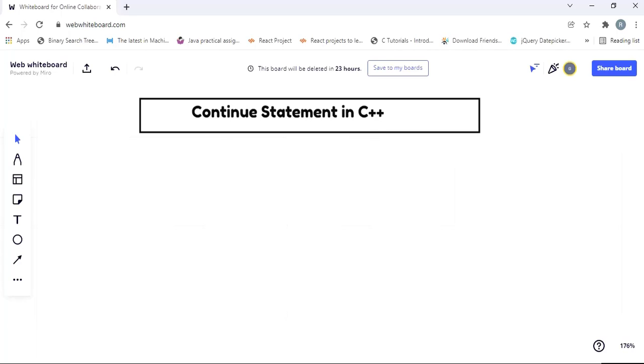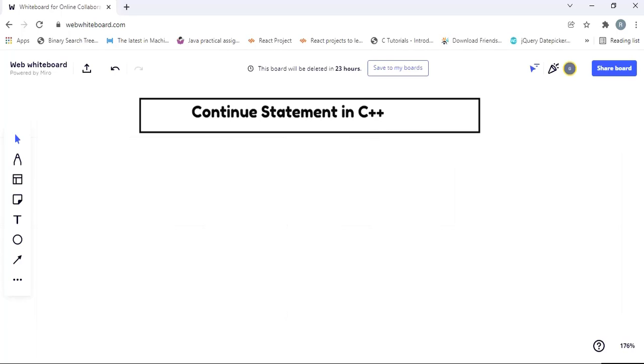Continue statement in C++. This continue statement is a loop control statement used inside the loop. A loop can be either a for loop, while loop, or do while loop, that doesn't matter, but basically we use this continue statement within the loop. So what is the use of this continue statement? In case you want to skip a line based on a specific condition, this continue statement can be used.